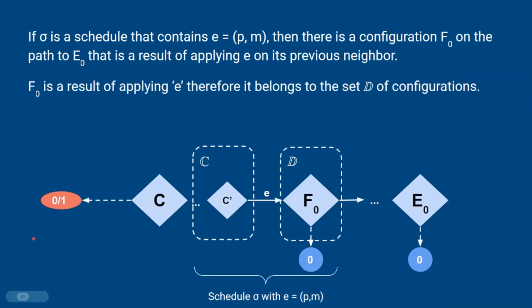If sigma is a schedule that does contain event E, then there is a configuration, say F0, on the path to E0 that is the result of applying E on its previous neighbor. In this case, it is C prime. F0 is a result of applying E, therefore it must belong to set D of configurations according to the definition.